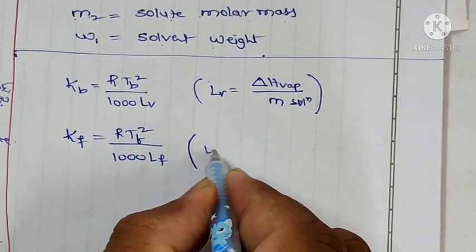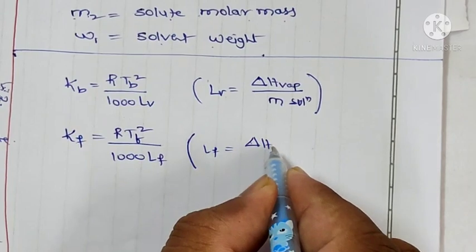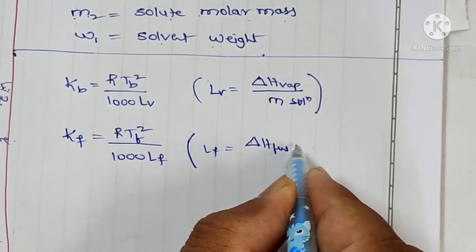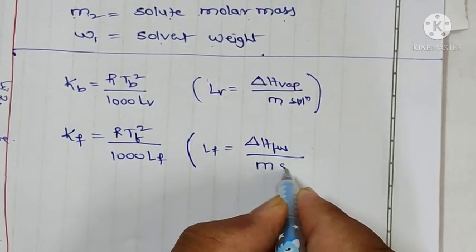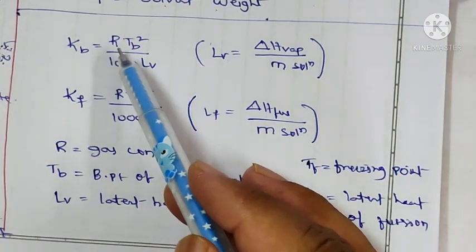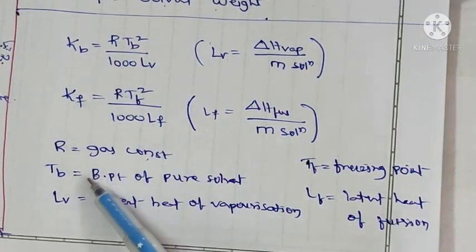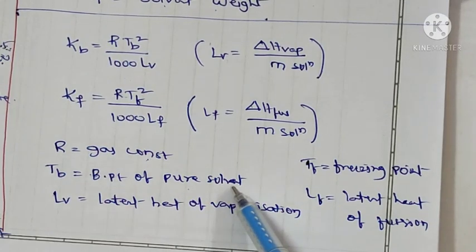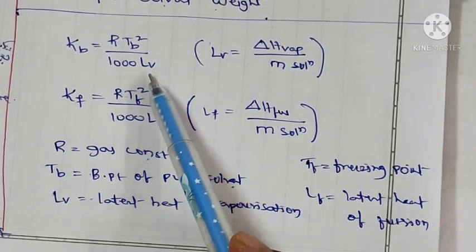and here Lf is equal to delta H fusion divided by M in solution. Here R is the gas constant and TB is the boiling point of pure solvent, and Lv is the latent heat of vaporization.